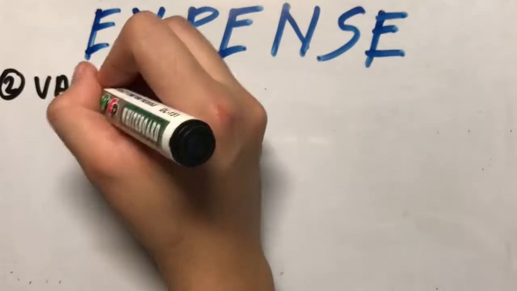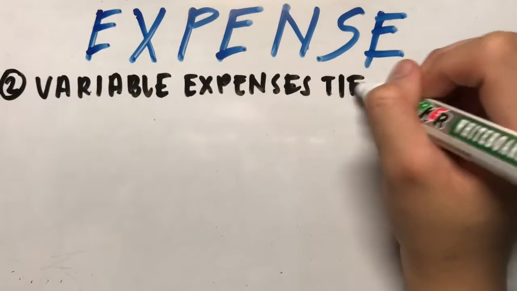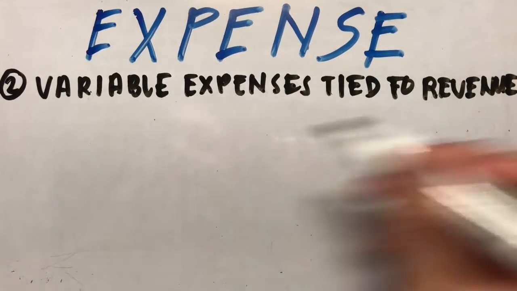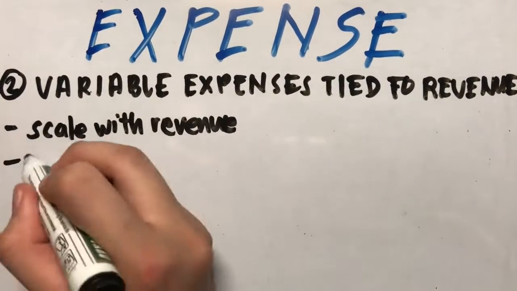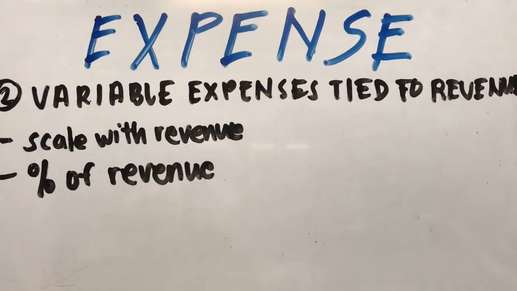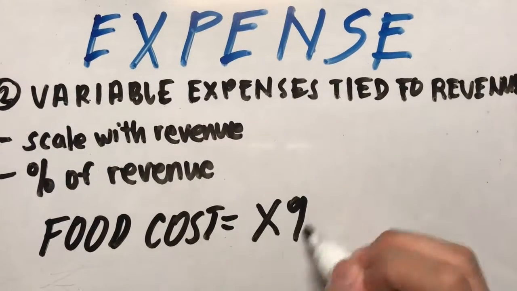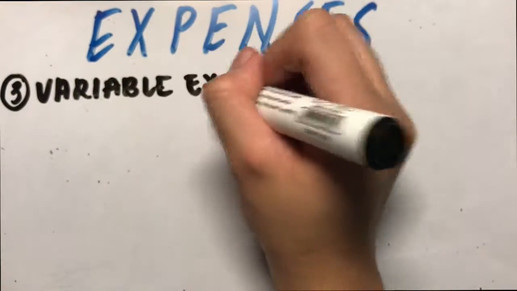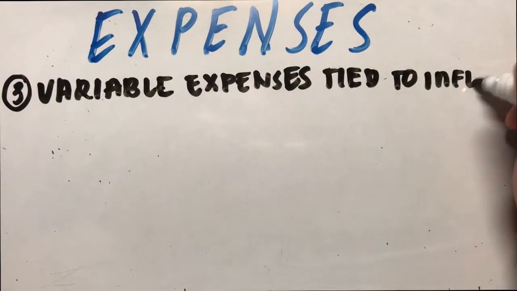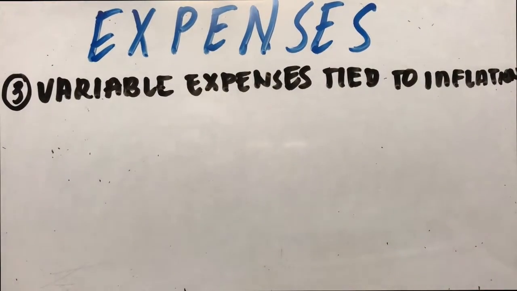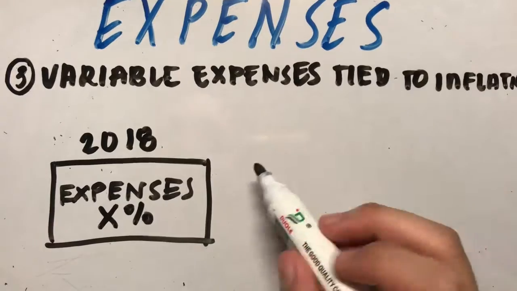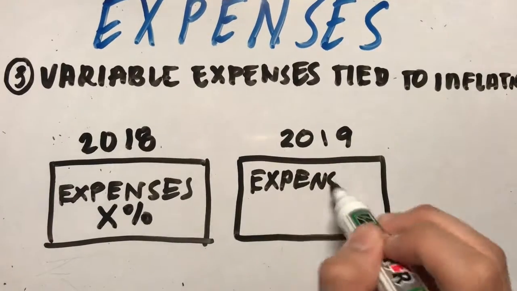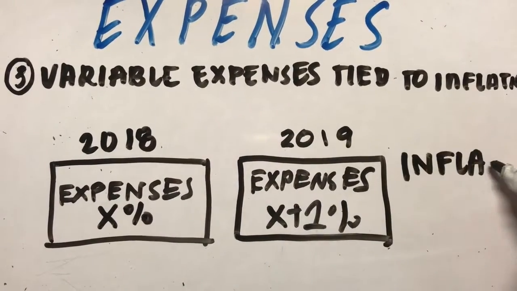Then, variable expenses tied to revenue are expenses that scale with revenue. These are typically a percentage of revenue. For example, if you are operating a restaurant, your food cost will typically always be a percentage of revenue. And lastly, variable expenses tied to inflation are expenses that basically stay the same, but you should plan on increasing maybe 2 to 3% each year. This could be things like rent, phone bill, utilities, and office supplies.